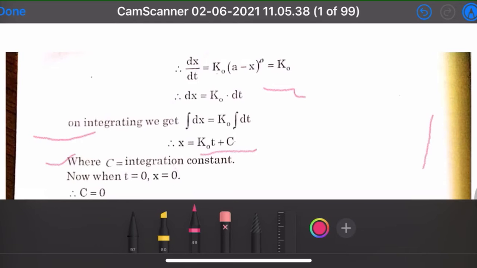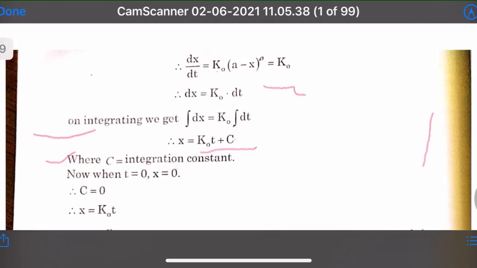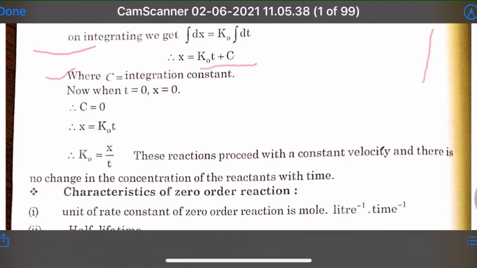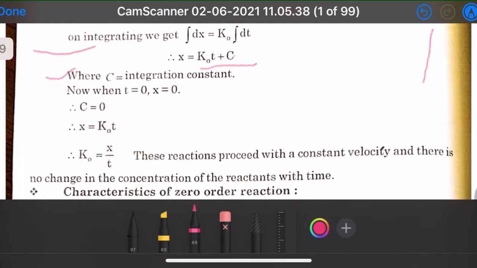Now when t is equal to 0, right, at time t equal to 0, x is equal to 0. હવે t is equal to 0 મૂકીએ અને x is equal to also 0 મૂકીએ તો શું આવશે? We get c is equal to also 0, right. So x is equal to K0t. So K0 ના સૂત્રને કરતા બનાવીએ તો શું થશે? K0 is equal to x/t. So this reaction proceeds with a constant velocity and there is no change in the concentration of the reactant with time.